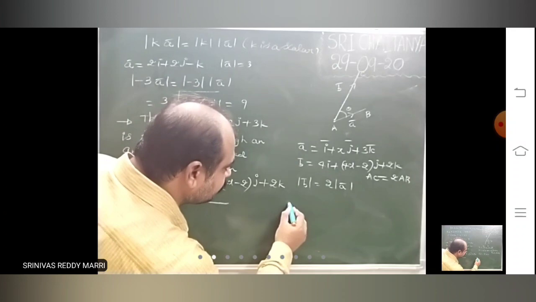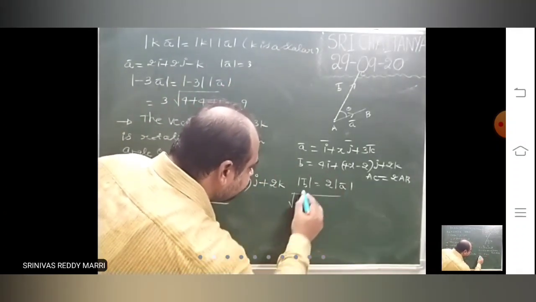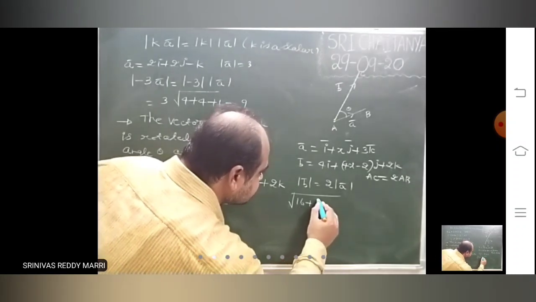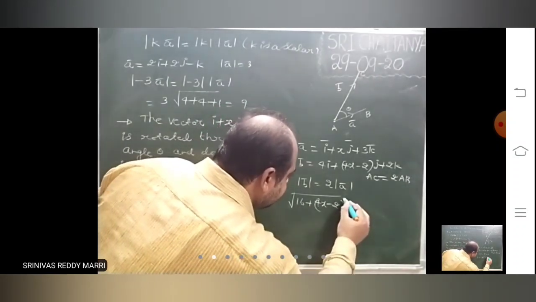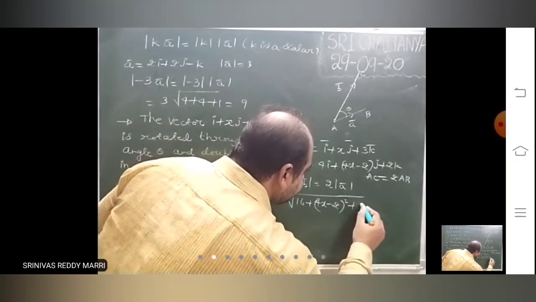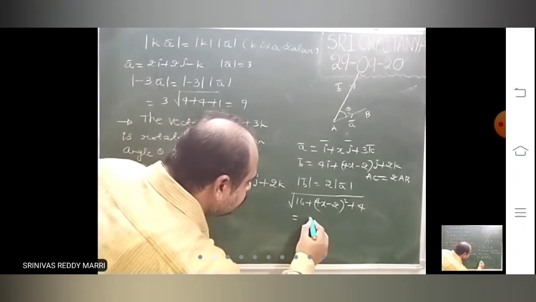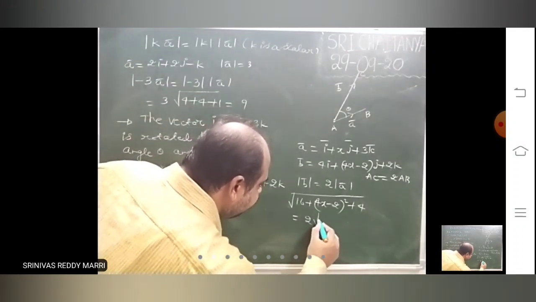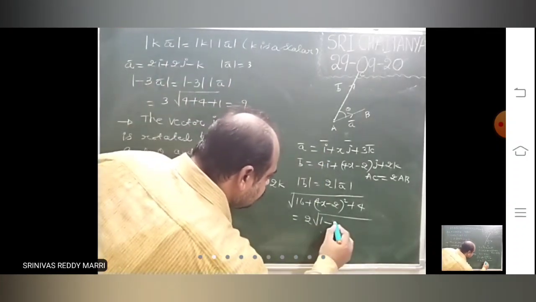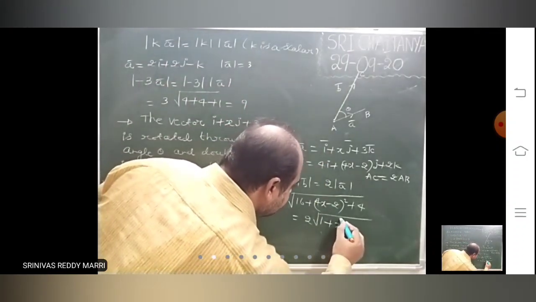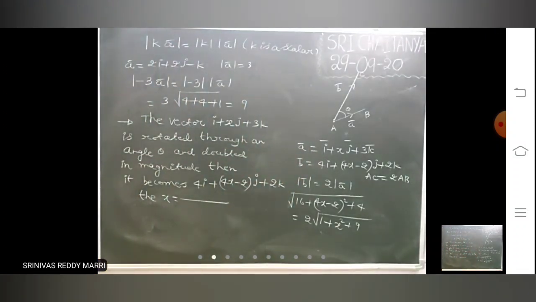Now use this condition: root of 4 square plus (4x minus 2) whole square plus 4 equals 2 into root of 1 plus x square plus 9.